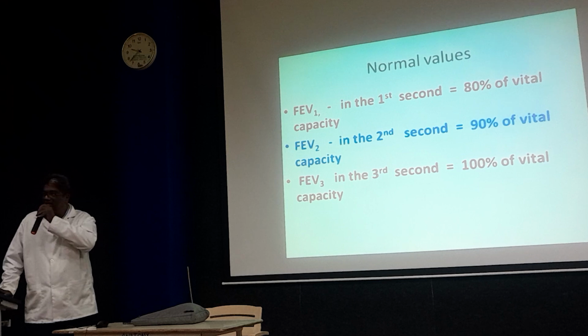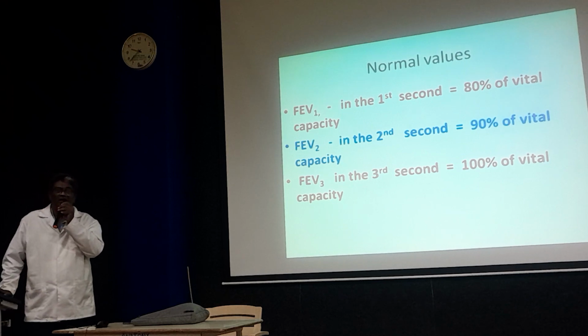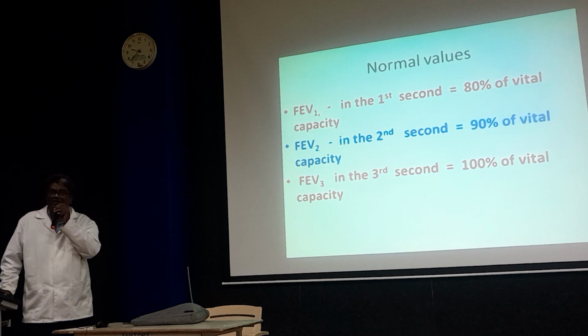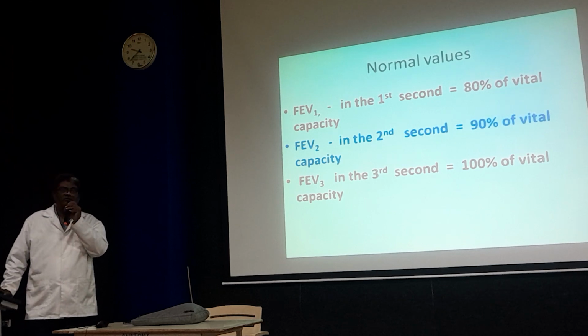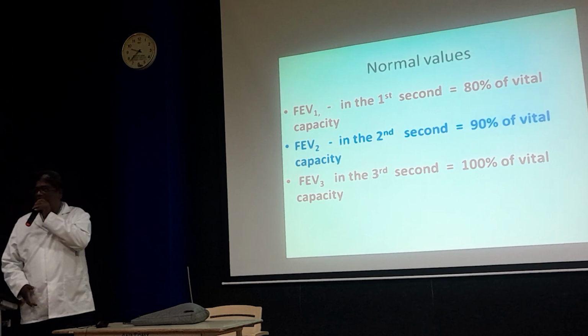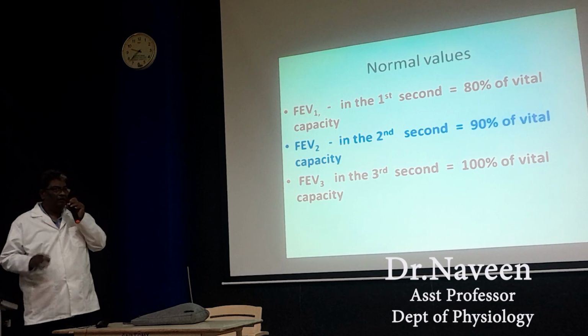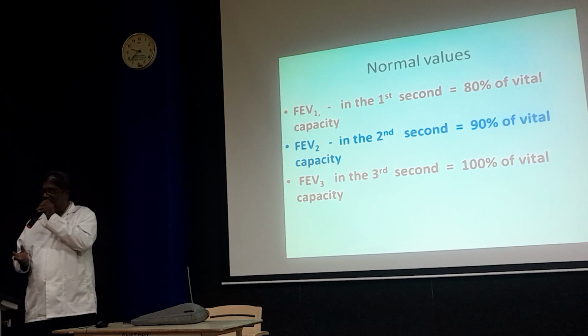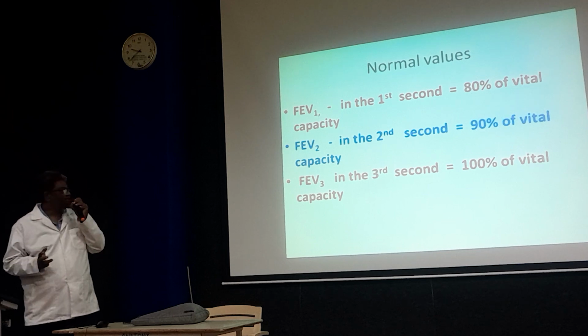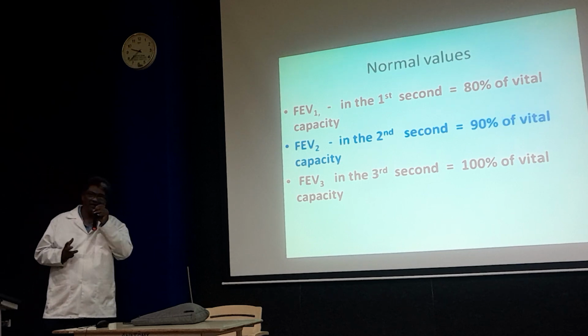What is the vital capacity? Inspiratory reserve volume, tidal volume, and expiratory reserve volume, about 4.5 liters. 80% of air should be expelled in the first second, 90% in the second second, and 100% in the third second.